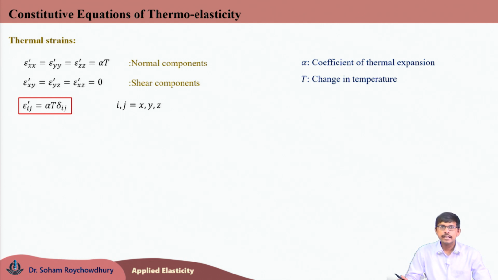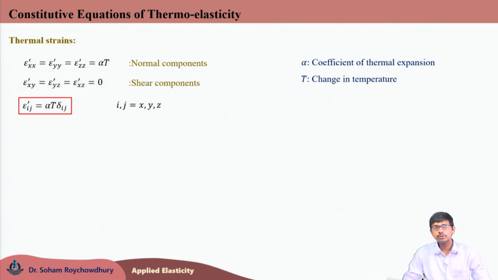Now, these strain equations can be combinedly written in the index notation as epsilon prime ij equals alpha T delta ij, where this delta ij is the Kronecker delta. So, if i equals j, delta ij is 1; if i not equals j, delta ij is 0. So, for all shear cases delta ij would be 0 and thus epsilon prime ij is 0 for i not equal to j.